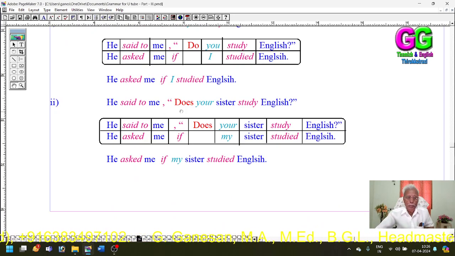Second, he said to me, "Does your sister study English?" Said to changed to asked. Conjunction if. Does is dropped, and the verb study has been changed into studied, the simple past. Your refers to the hearer, me. The first person singular possessive is my, so your has been changed into my. That's all. There are no other words to be changed. So, he said to me, "Does your sister study English?" becomes: He asked me if my sister studied English.